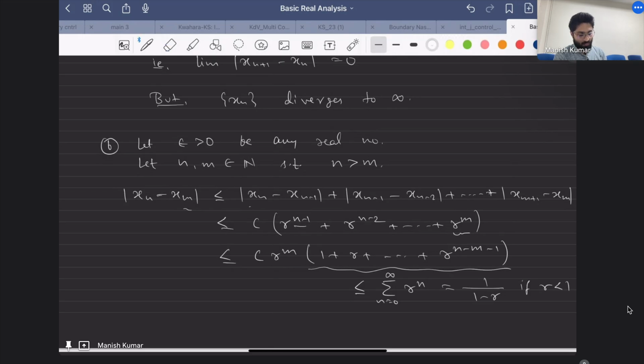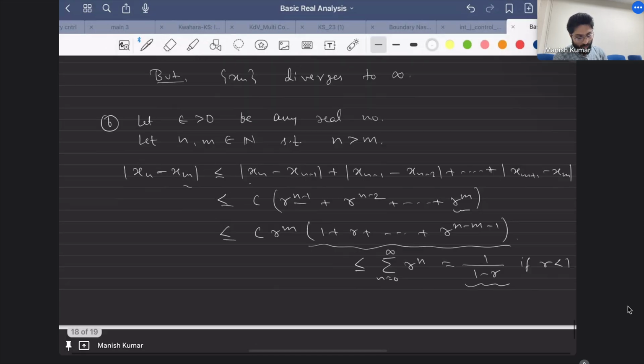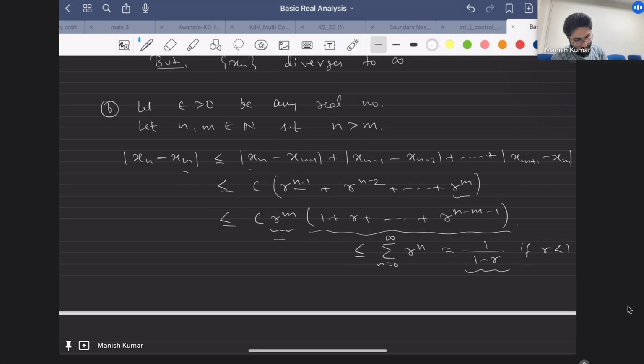It is not depending on n or m, and also you know this c r raised to the power m is going to 0 for large m, so it converges to 0 if m goes to infinity. So you can make this term very small as per your wish.